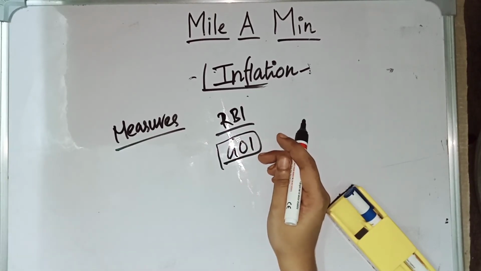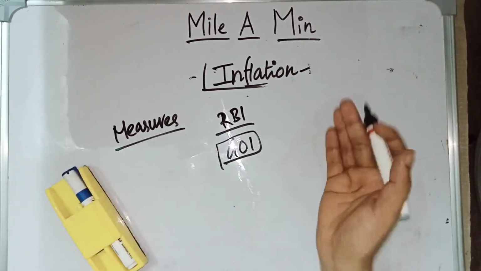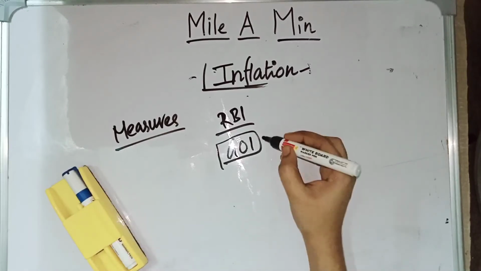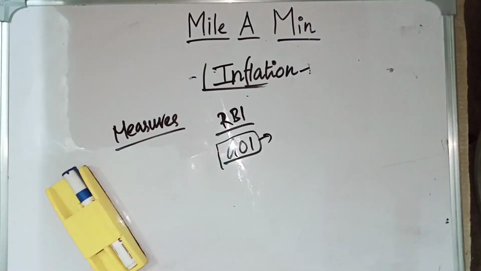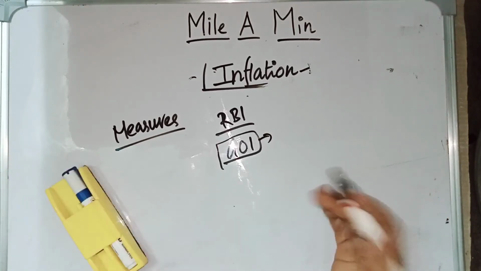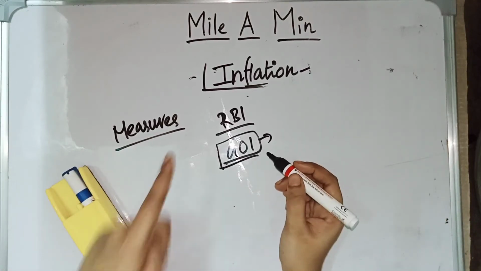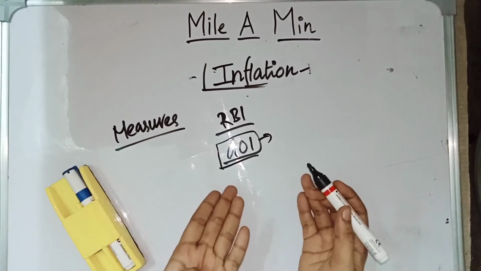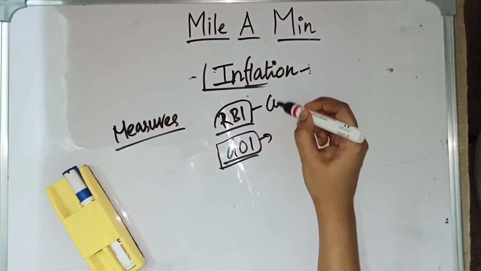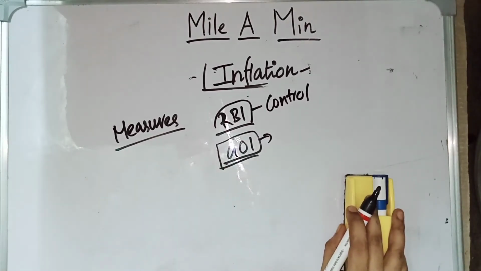Earlier, during demand pull inflation, I said that if the government increases its expenditure, then inflation increases. The Government of India generally increases its spending and infrastructure plans, and gives more schemes and incentives. Because of this, there is more money supply in the market, and inflation increases. So the Government of India is the one causing inflation, whereas RBI is the one who is going to control it. Relating to control measures of inflation, RBI is the one doing that.